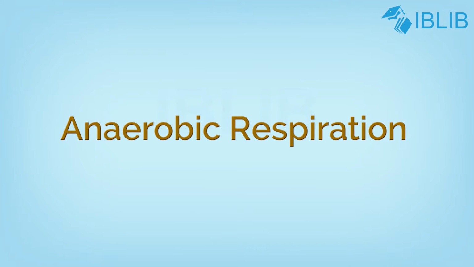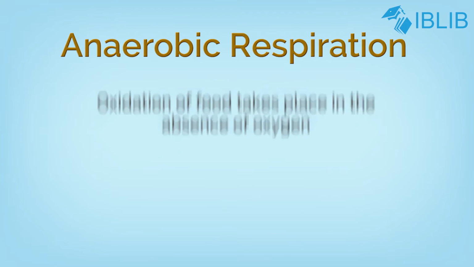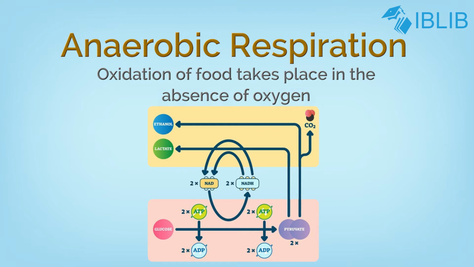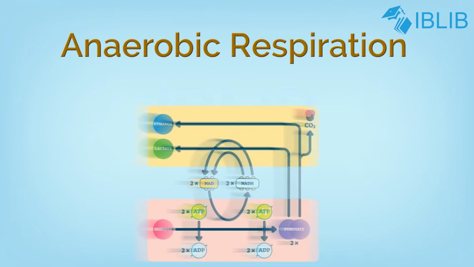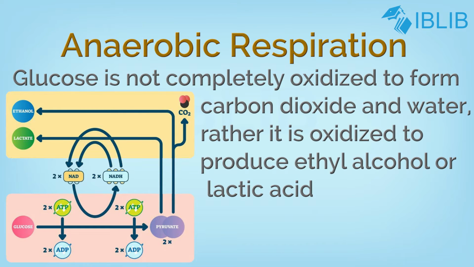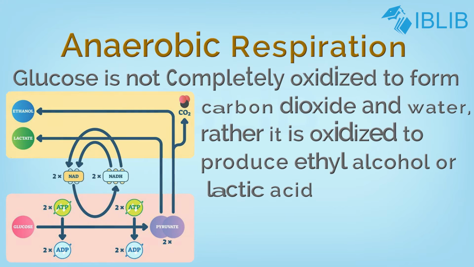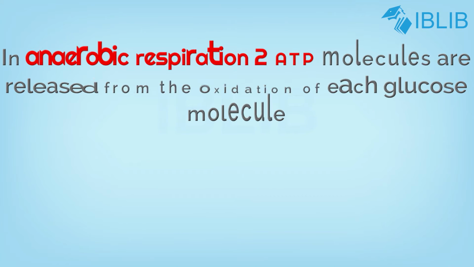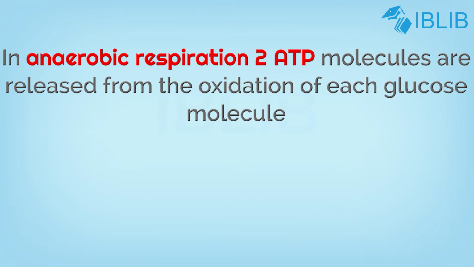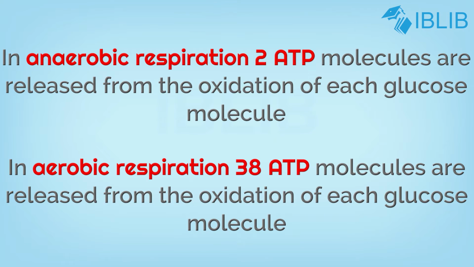Anaerobic respiration. In lower organisms such as bacteria, oxidation of food takes place in the absence of oxygen. This is called anaerobic respiration. In this process, glucose is not completely oxidized to form carbon dioxide and water. Rather, it is oxidized to produce ethyl alcohol or lactic acid. In anaerobic respiration, only 2 ATP molecules are released from the oxidation of each glucose molecule, whereas in aerobic respiration, 38 ATP molecules are released for one glucose molecule.